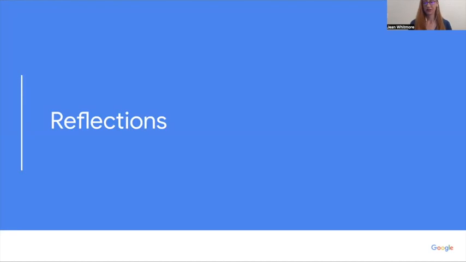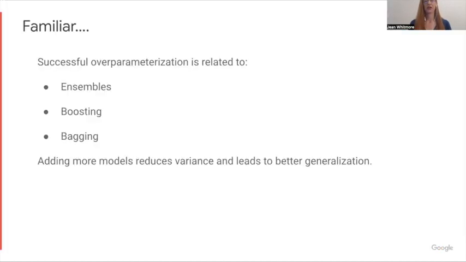Let me add 2 reflections on this. First of all, successful overparameterization is related to stuff we've seen before. I call it impossible, but we did see hints of it before. Ensembling of many models always did better with more models. More was always better, not just a few. Boosting and bagging are techniques that also benefited from adding more and more and more. These were hints that adding more models reduces variance and leads to better generalization. It does not have the high sampling variance problem. So it's not as new as I made it out to be at first, now that we can reflect and look back on it.